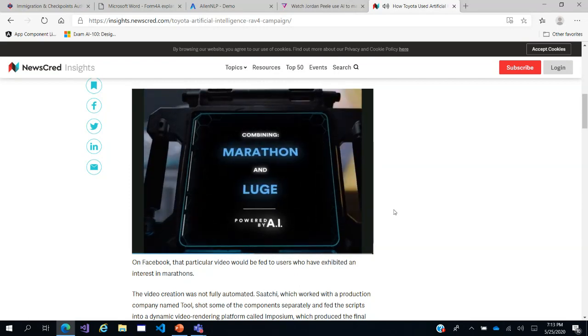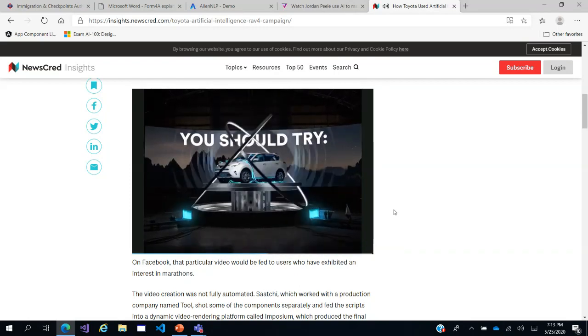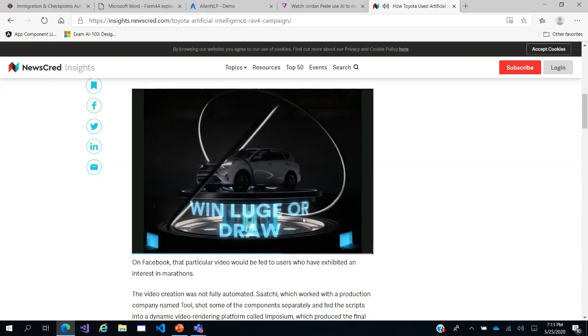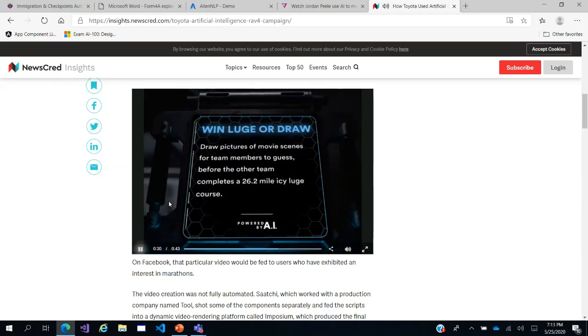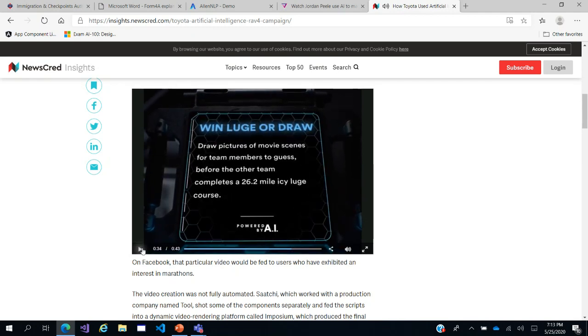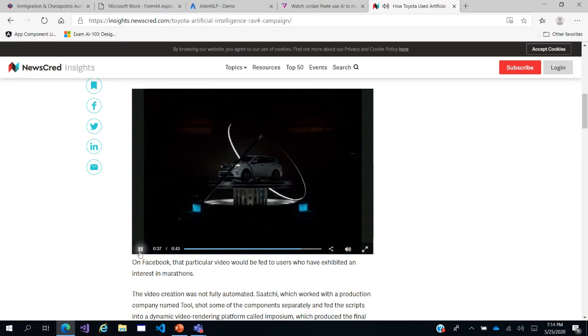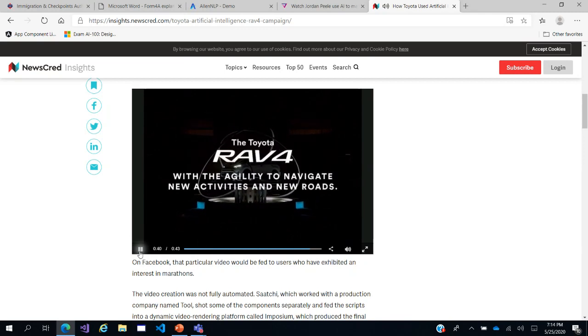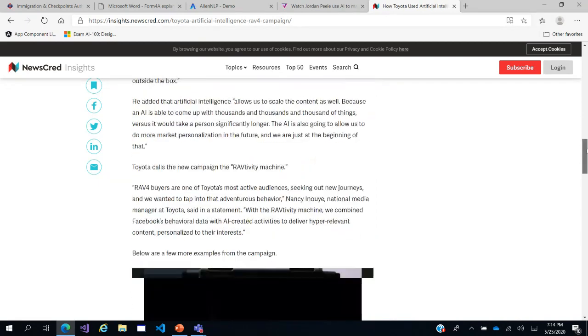So it will pick up something called, say, luge: marathon and luge. Okay, and then win, luge, or draw. It gave us a slogan. It also gave a description of that activity. Like, draw pictures of movie scenes for team members to guess before the other team completes a 26.2-mile icy luge course. Okay, so syntactically, grammatically, this sentence makes total, complete sense. And just look at that. It generated the activity, generated the caption for that activity, and it gave us a completely new activity that we cannot even ever think of.